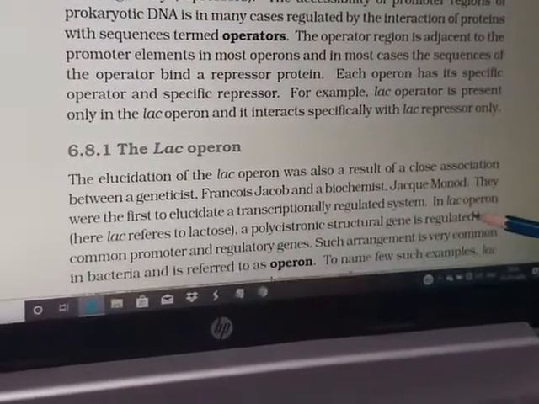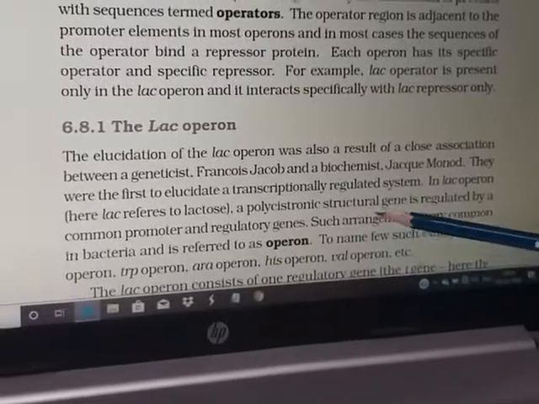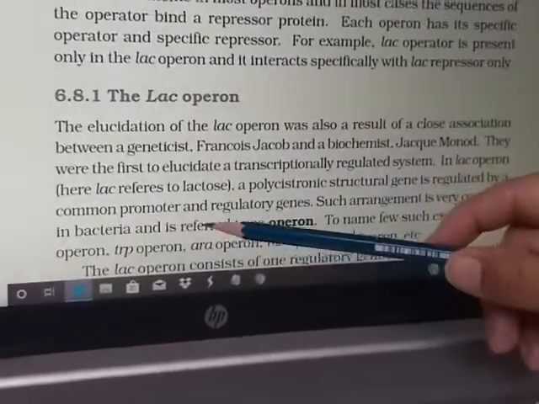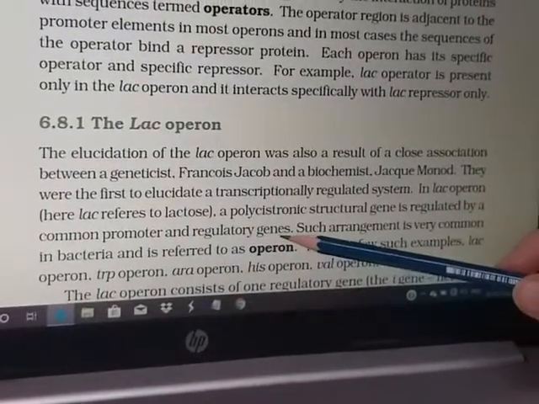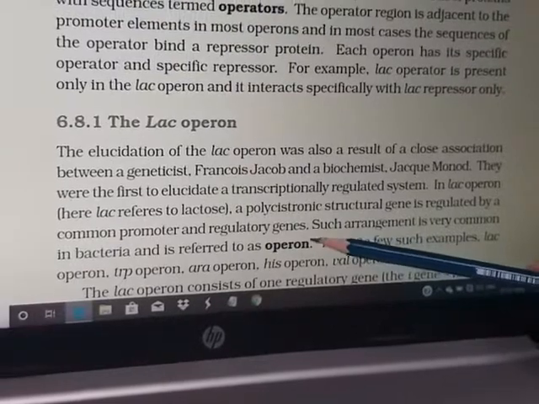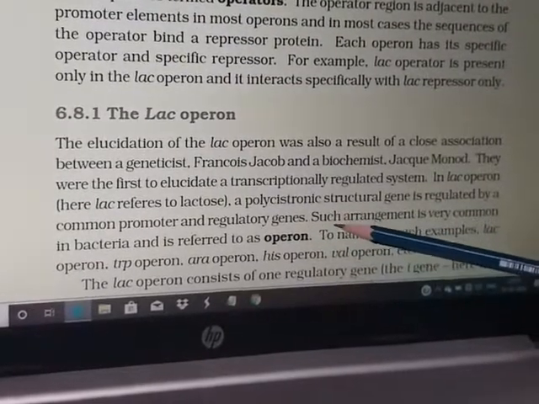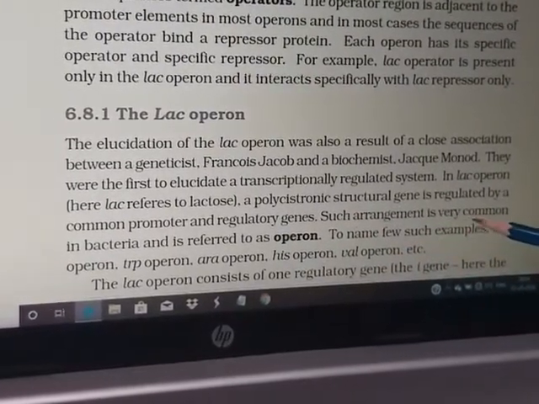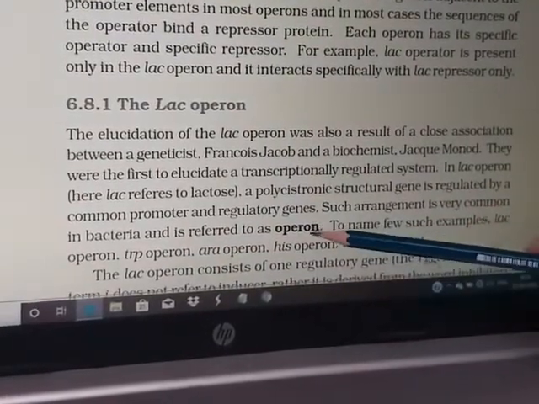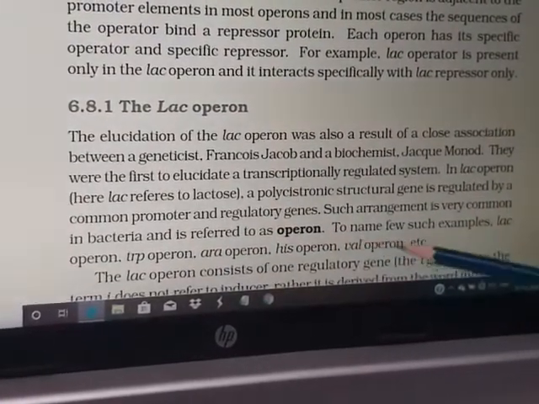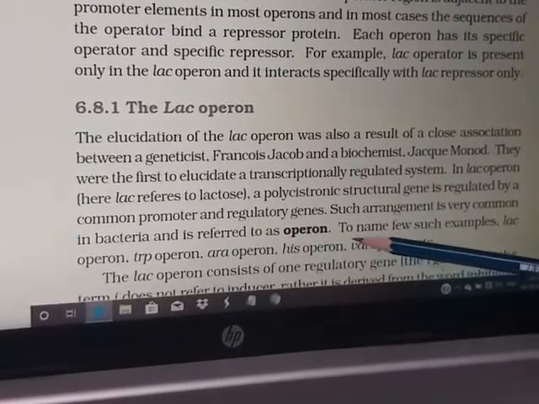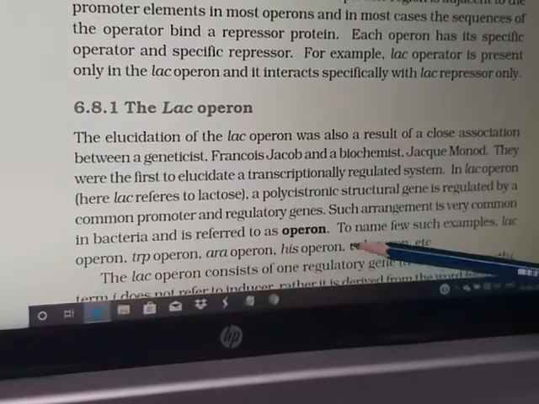In lac-operon, a polycistronic structural gene is regulated by a common promoter and regulatory genes. It means we are using a promoter and regulatory genes, and structural genes are working. Such arrangement is very common in bacteria and is referred to as operon. I have just given you the idea. What is operon? A set of genes which work together for switching on and switching off.